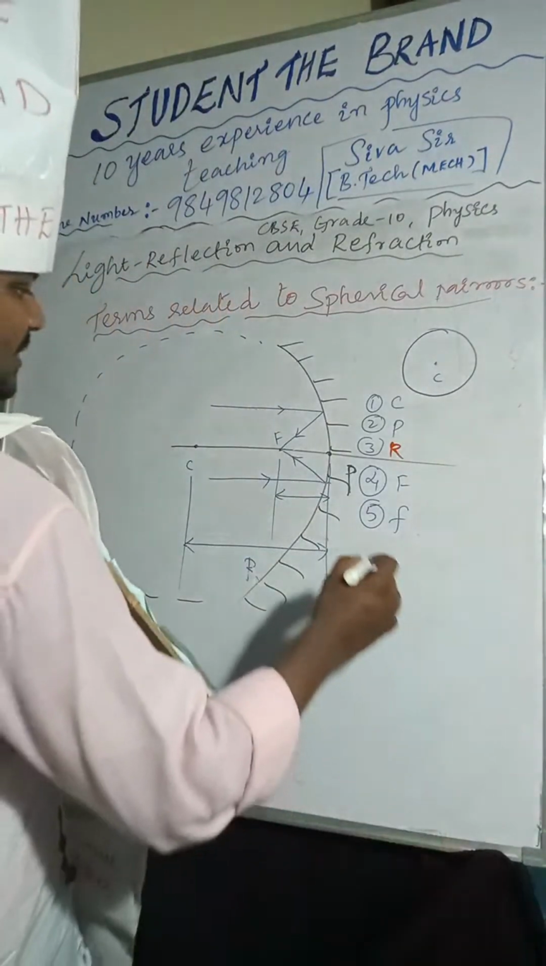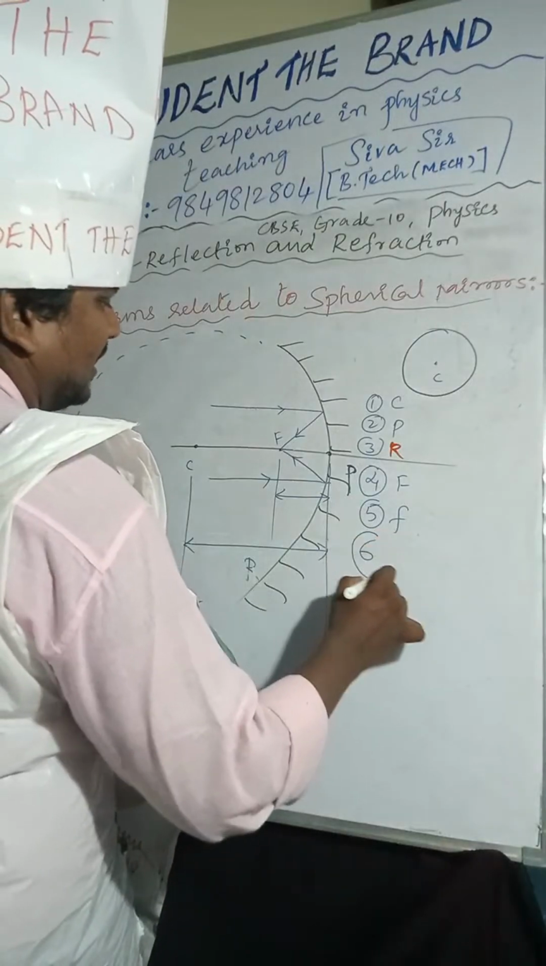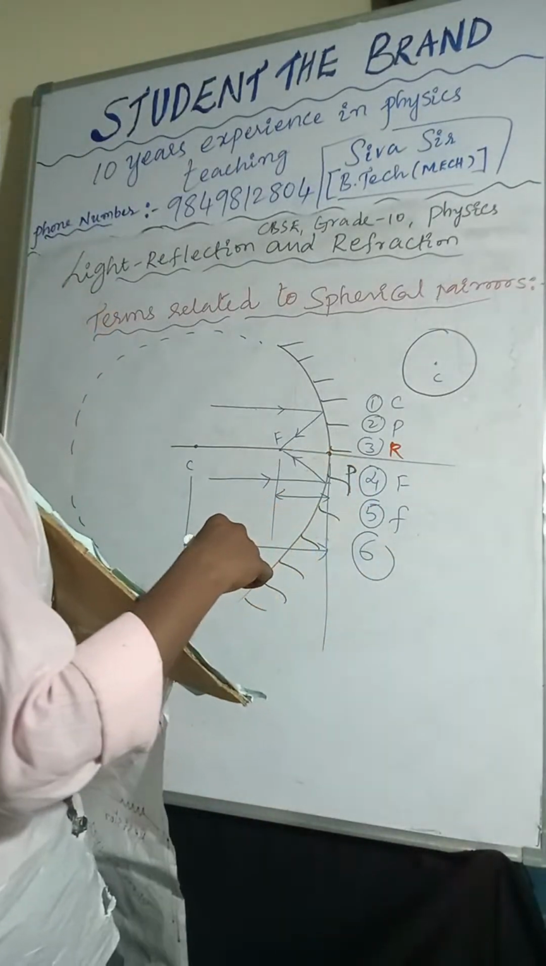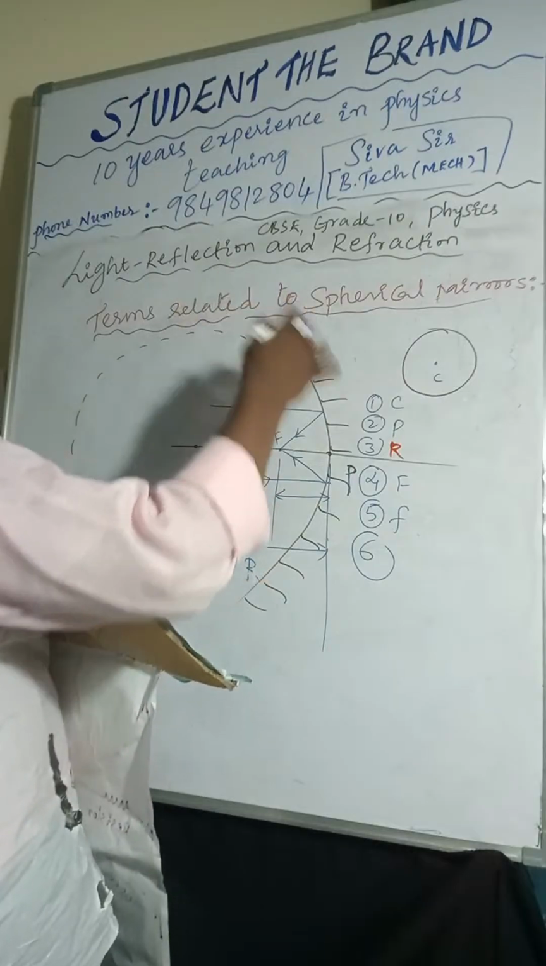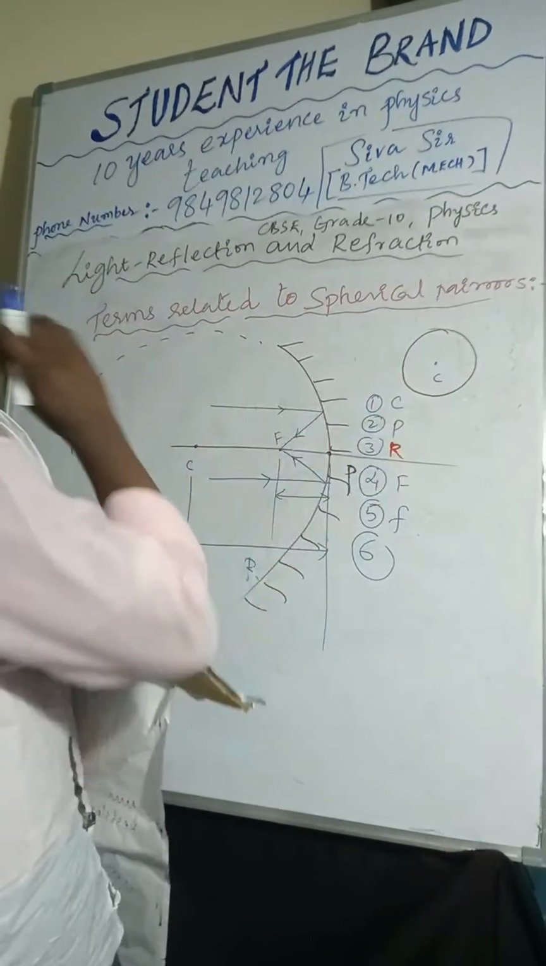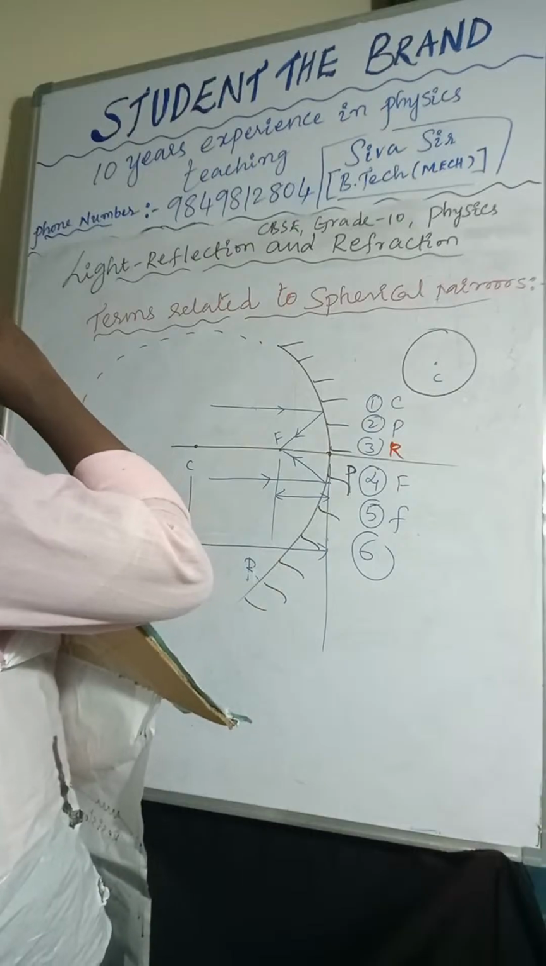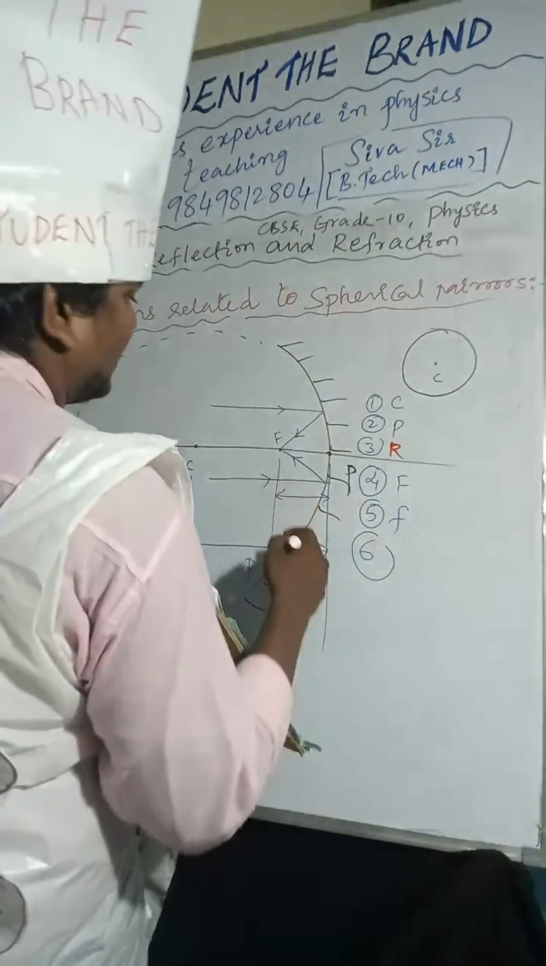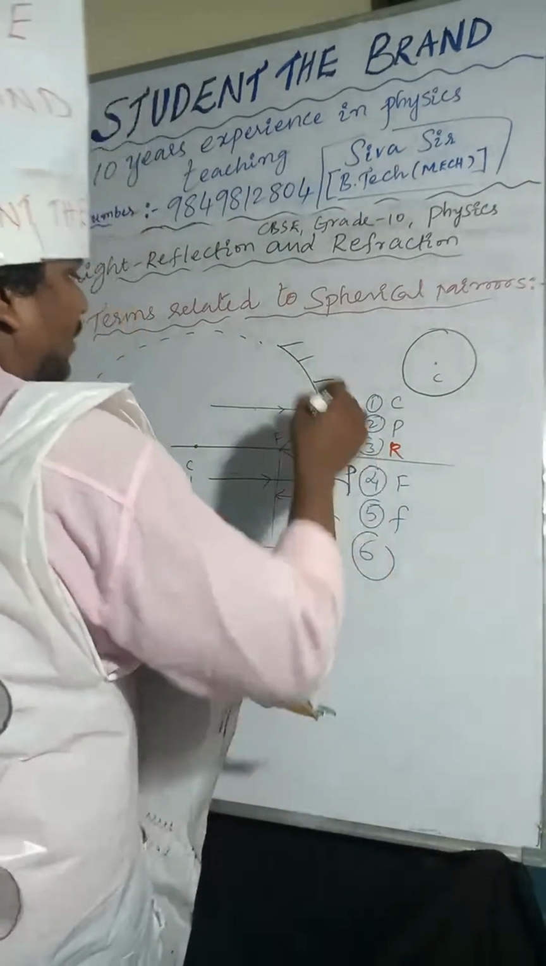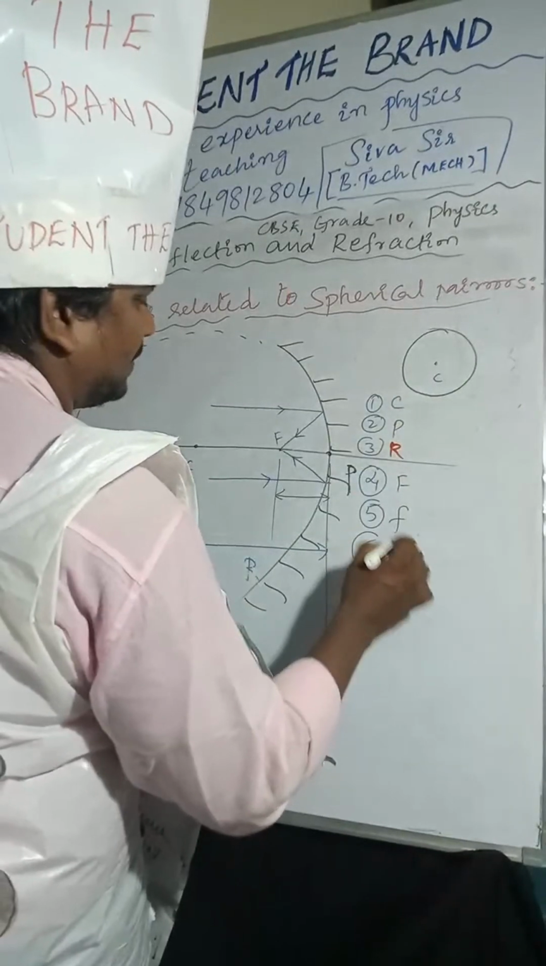So next one, 6-1 you are considering. The radius of curvature, center of curvature, pole is there, focus is there, focal length is there. So width of the mirror is called aperture, and principal axis.